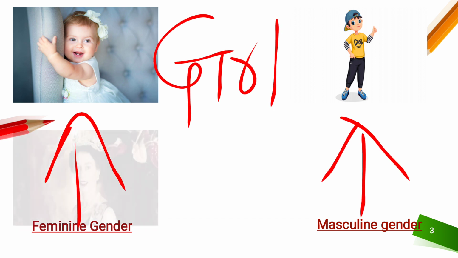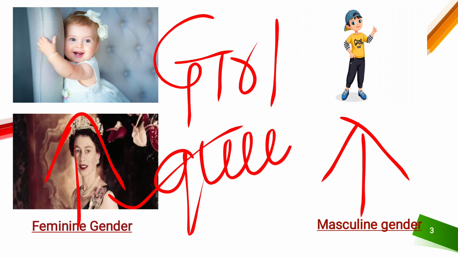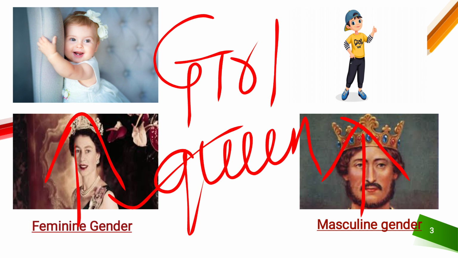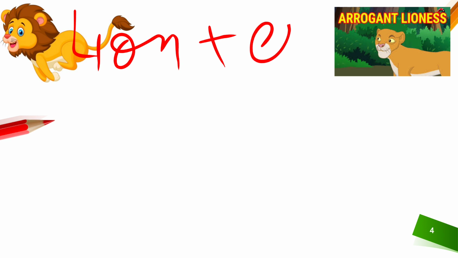Okay? So, here, who is she? She is a queen, right? She is a queen and she is feminine gender. And who is he? He is a king, right? King is a masculine gender. Moving to the next one. Who is he? It's a lion, right? And who is she? She is a lioness. The opposite of lion is known as lioness, right?